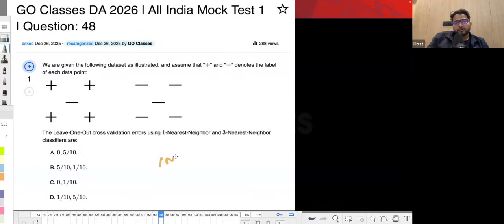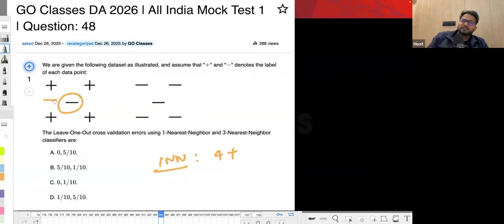Let's first talk about 1NN. Here the nearest is basically minus only, so there is no problem in 1NN or in 3NN for these. But for all of these positives the nearest is negative, so that's why there is a problem in 1NN. You will mark this as negative based on this, so there's a misclassification for all of these positives, plus there's a misclassification for this also.